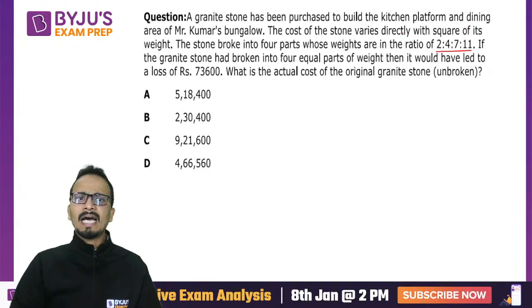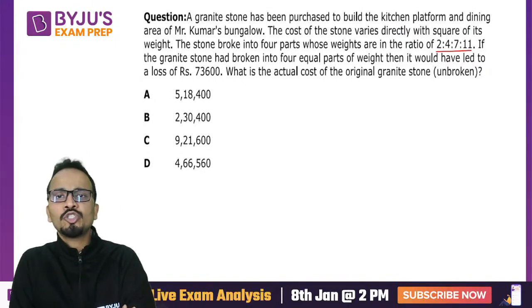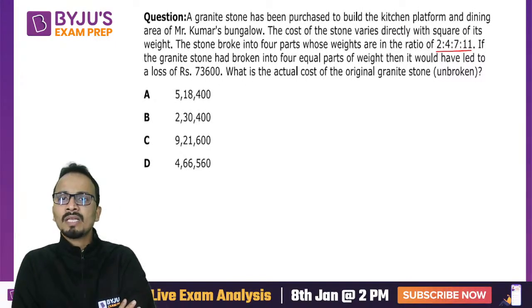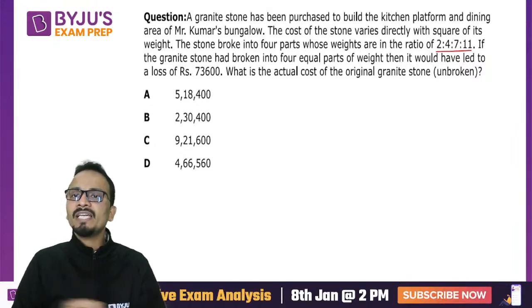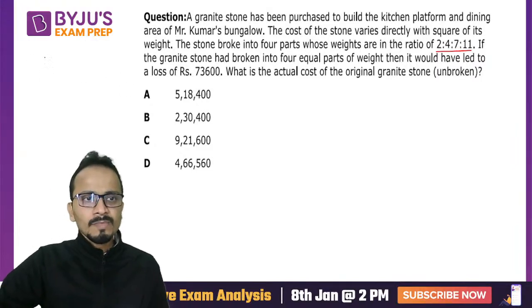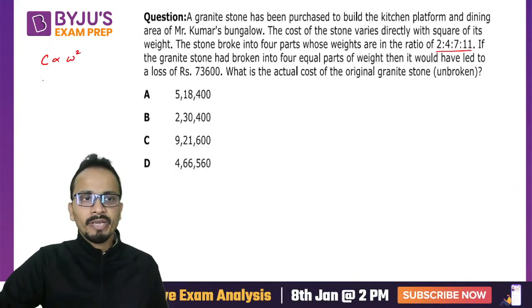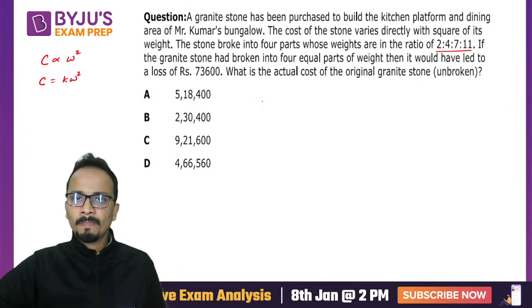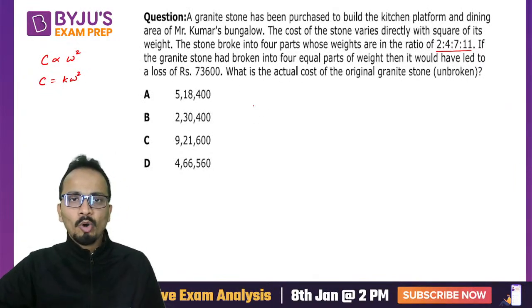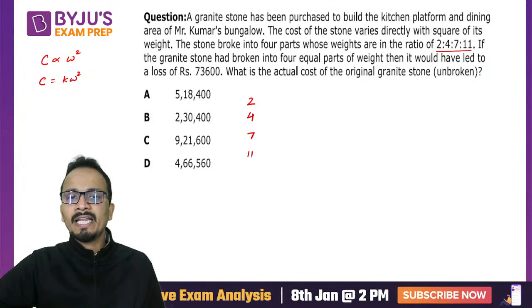Before that, they are saying that the granite stone has been purchased to build the kitchen platform. The cost of the stone varies directly with the square of its weight. So cost varies directly with the square of the weight. Okay, so I can say that cost is kW square. Now the stone broke into four pieces of weights 2, 4, 7 and 11.